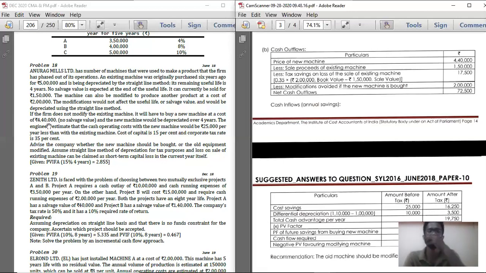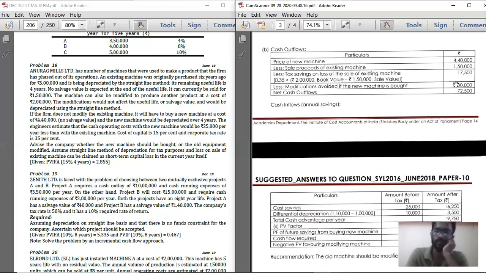See, if instead of modifying old machinery you are going for new machinery, so you are purchasing at 4,40,000, then you are not going to incur this 2 lakh modification cost. So that is cash inflow. So below that, less: modification avoided if new machinery is bought. How much is the modification amount you are going to avoid? 2 lakh rupees. If you are purchasing new machinery, you are going to avoid this 2 lakh rupees expense. So in respect of that modification avoided if new machinery is bought, record 2 lakh within bracket.